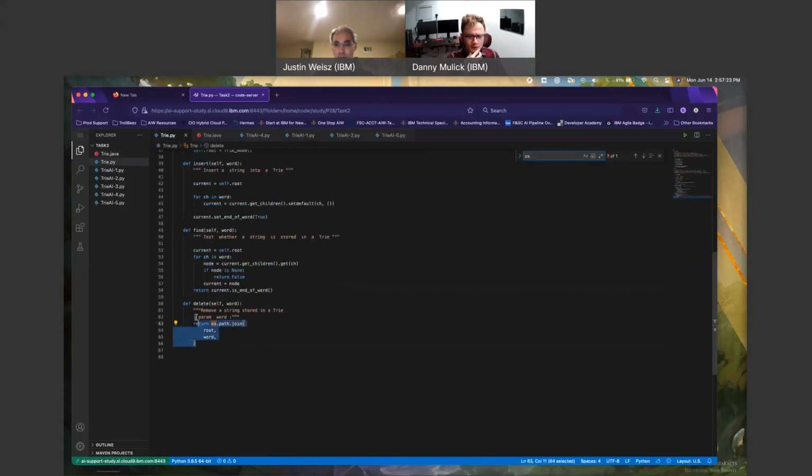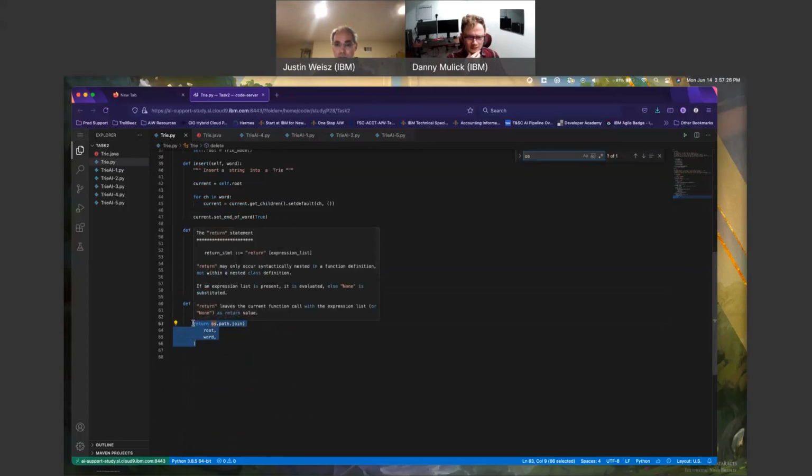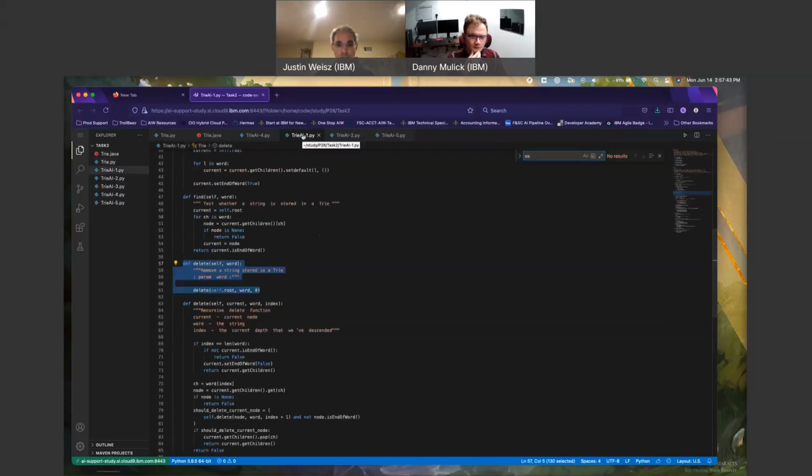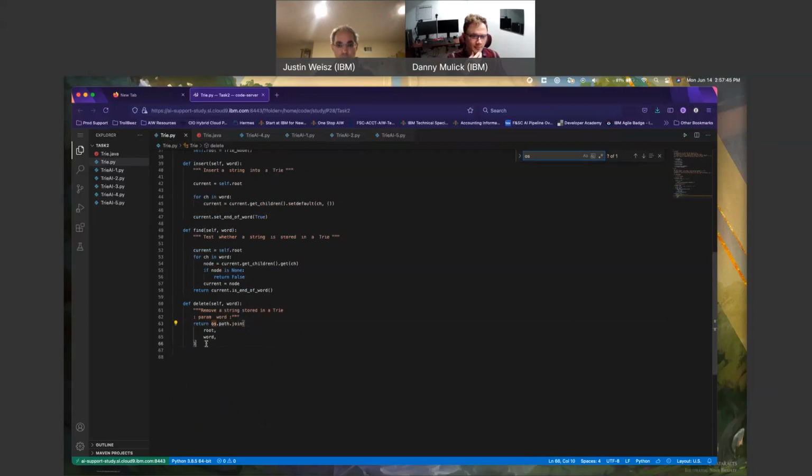actually, there it is. Return os.path.join. Oh, come on. You're actually not going to let me highlight it so I can see the explanation in window. That's fair. Did I copy the whole thing? I did. Self word, remove a string stored in the trie. I like this implementation better. I feel that is more usable to me. I do just like this better.